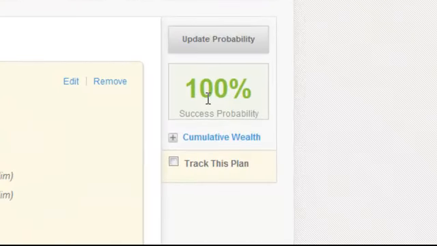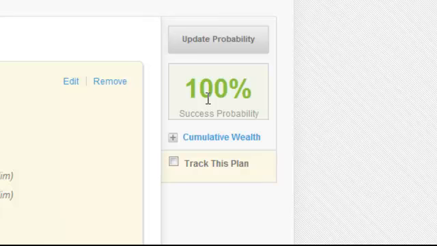The probability of success is the main number that comes out of the analysis. Simply put, it is the percent of the simulated paths that were able to meet all of the goals in the plan. In other words, if 100 of the 1,000 paths ran out of money before the end of the simulation, the plan would have a 90% probability of success.